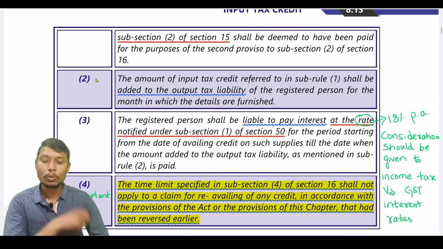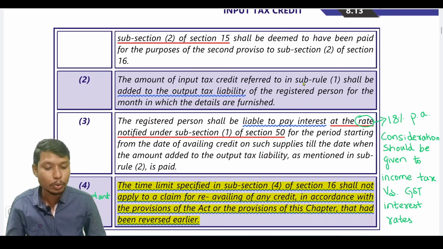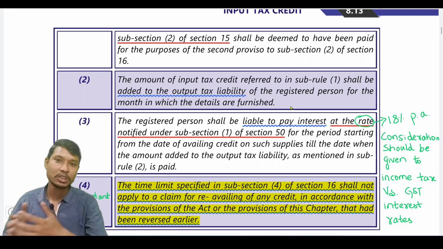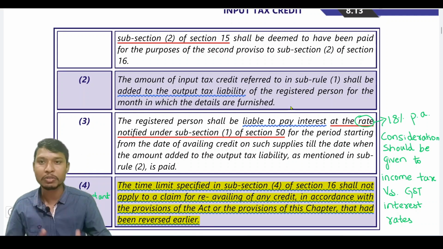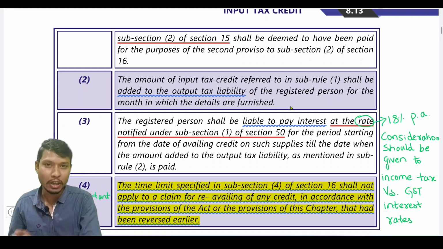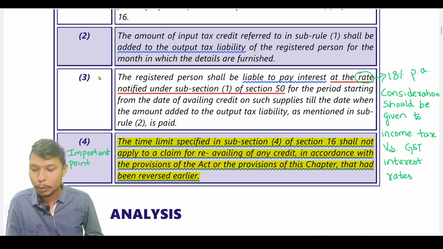Okay. So sub rule 2, the amount of input tax credit referred to in sub rule 1 shall be added to the output tax liability of the registered person for the month in which the details are furnished. So say for example, I have purchased a good and I am not able to make the payment within a period of 180 days. The 180 days period has ended in the month of March. Then I have to add this input tax credit to the month of March output tax and I have to make the payment. Okay. Sub rule 3.